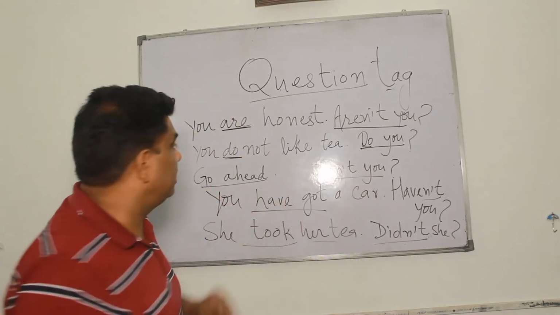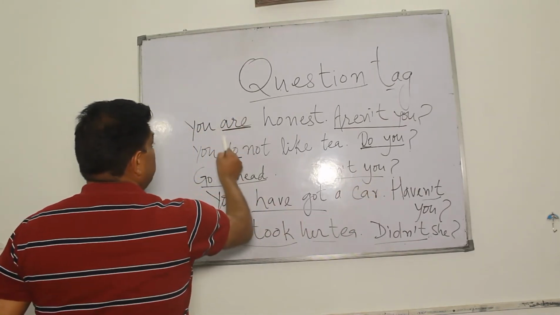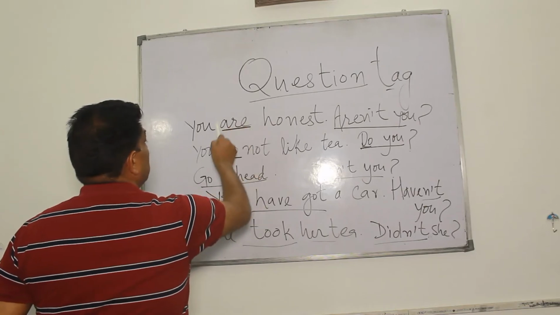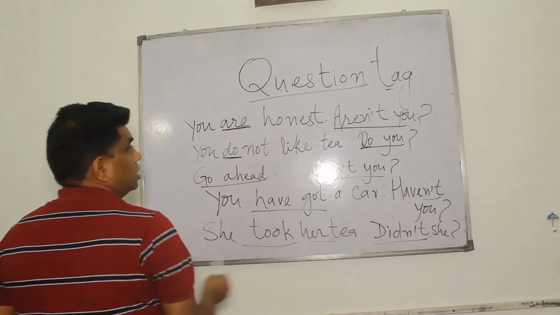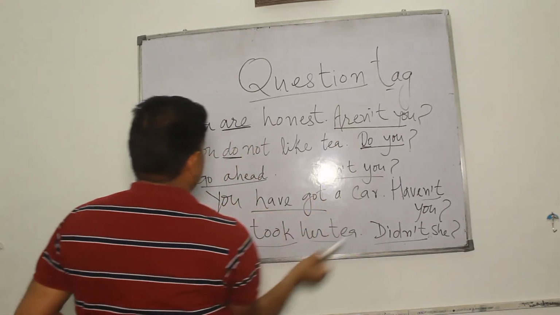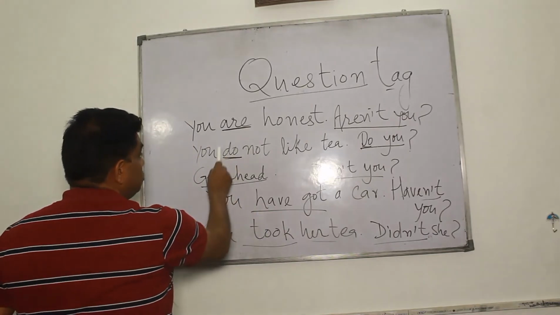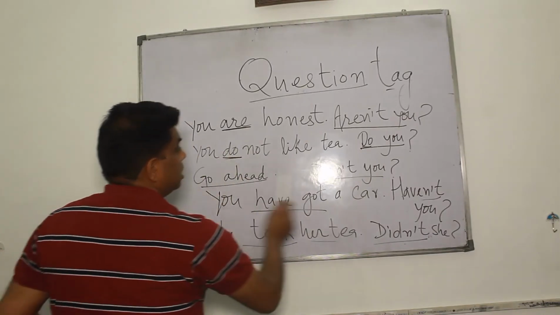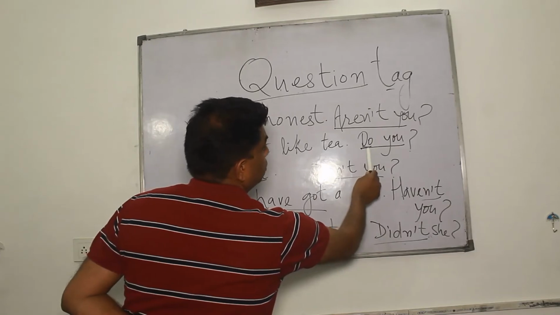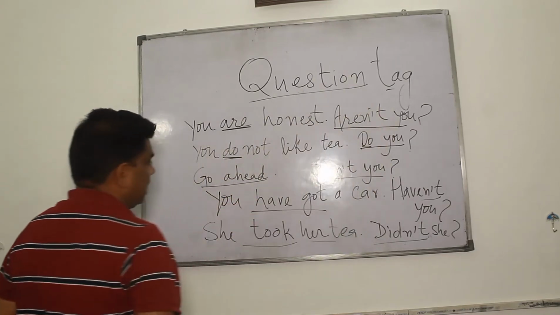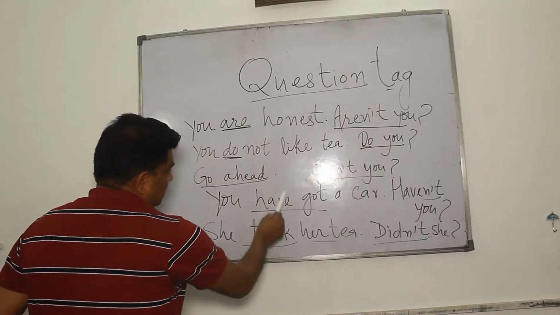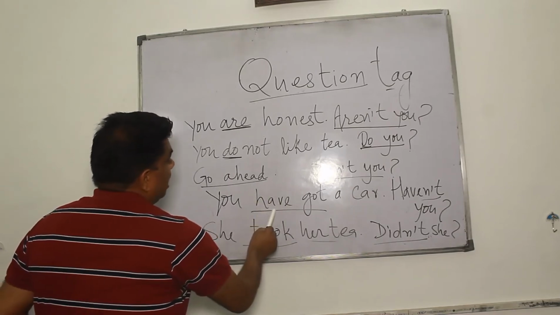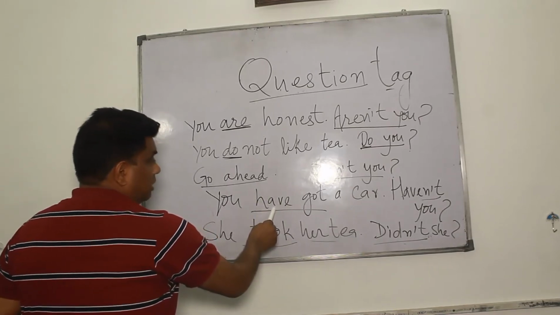For example, in this one, we use the verb are. So we have used aren't. In this one, we have used the helping verb do, and we also use the word do in question tag. In this particular sentence, we use the helping verb have.